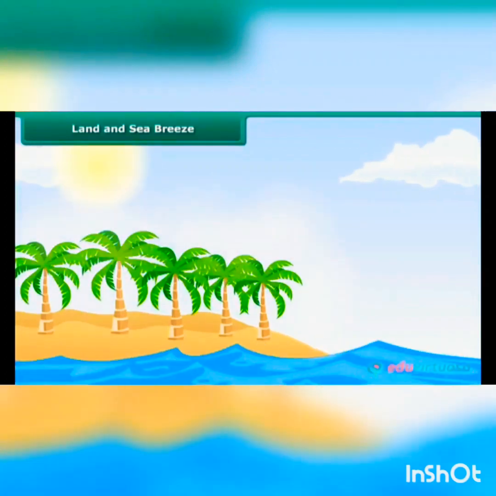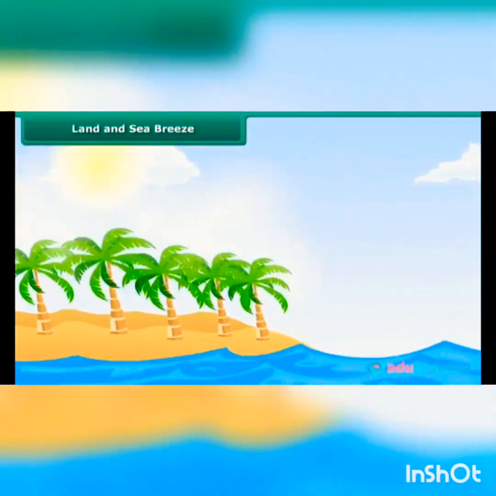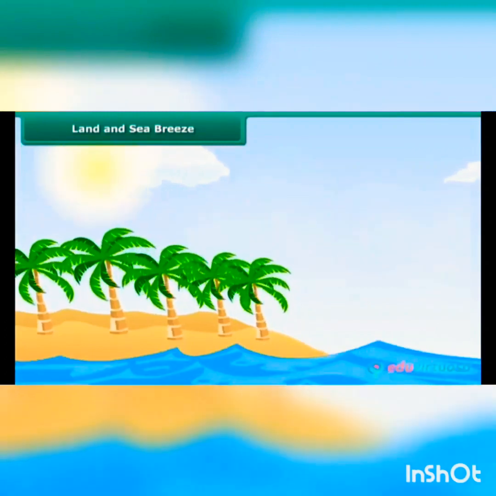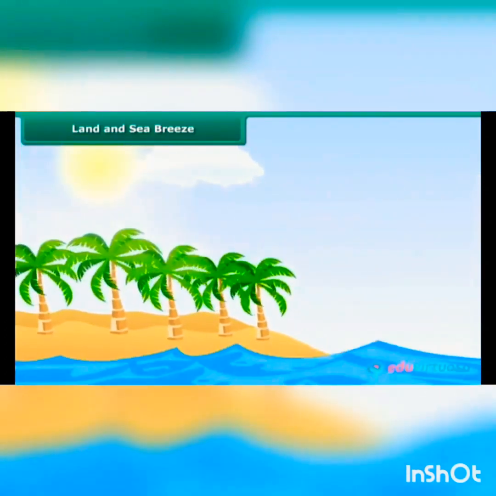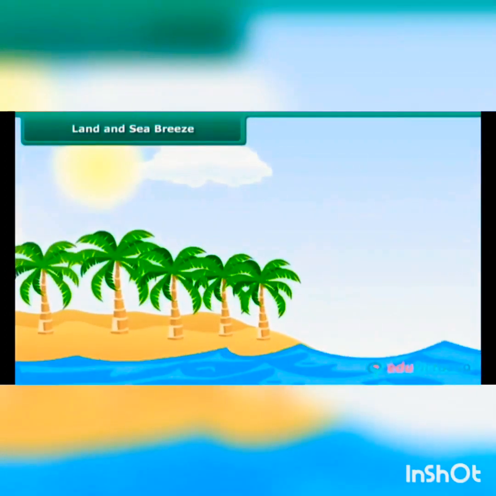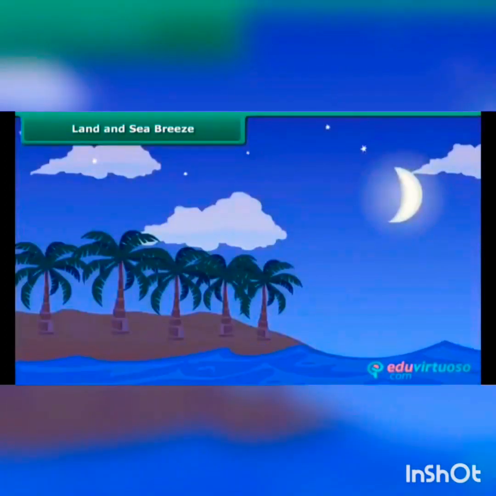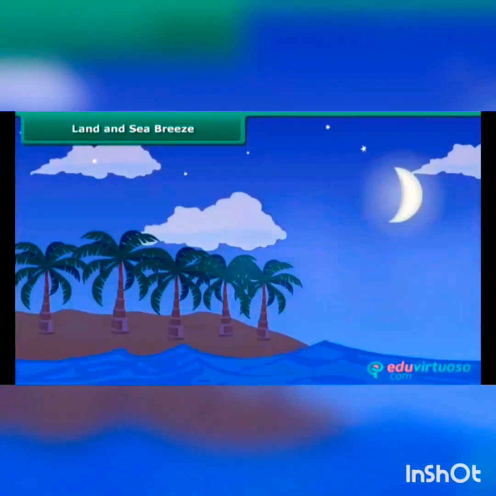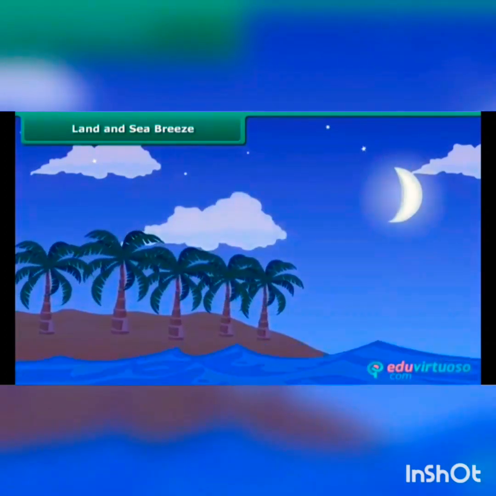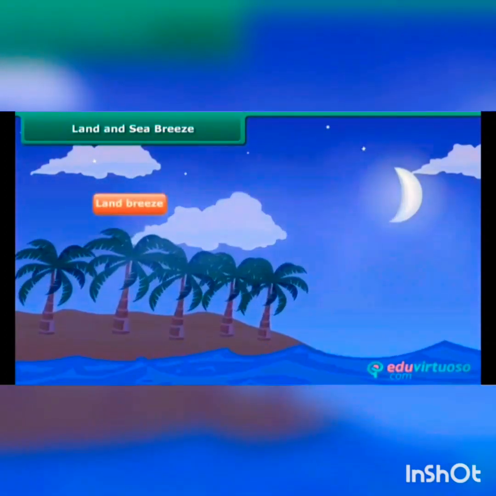Breeze is caused due to difference in heating. Let us see the cause for land breeze and sea breeze. During the day, land gets heated more than the sea water. Hot air above the land rises up and therefore the cold air from the seaside moves towards the beach. This is sea breeze. At night it is exactly the reverse. The water cools down more slowly than the land. So the cool air from the land moves toward the sea. This is called the land breeze.